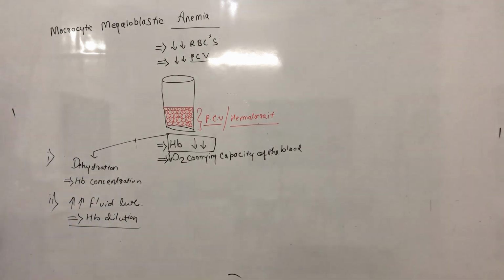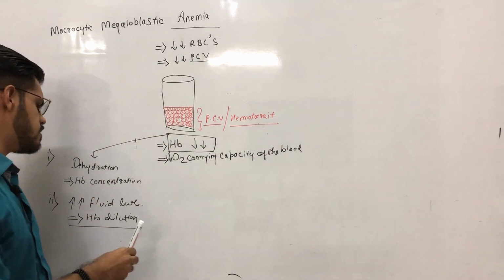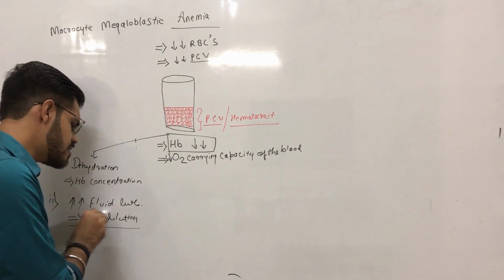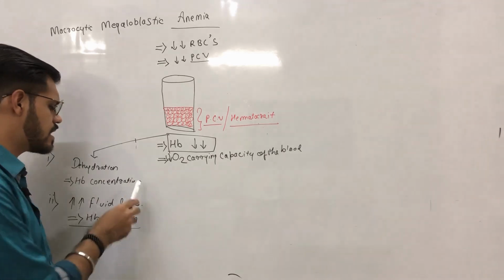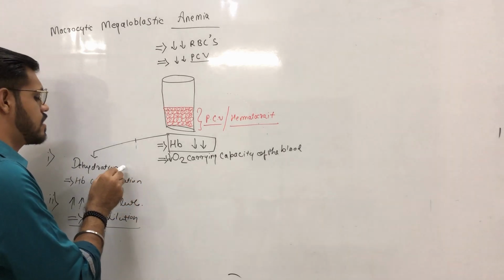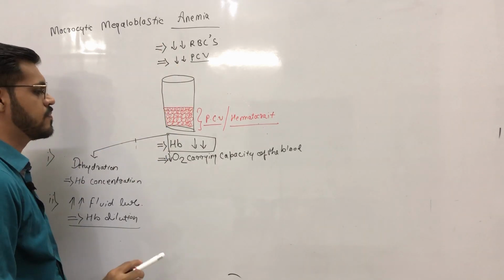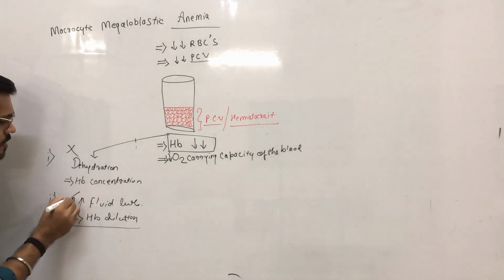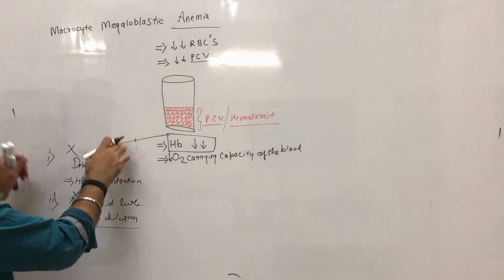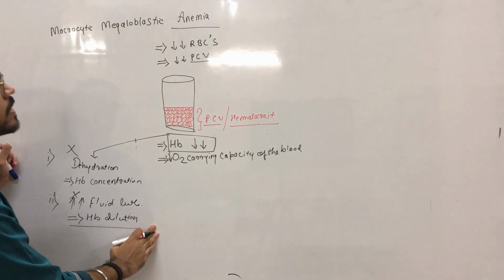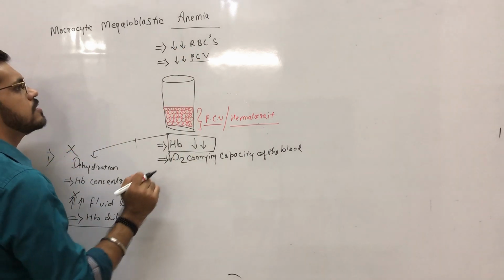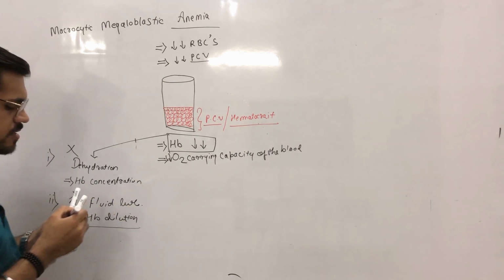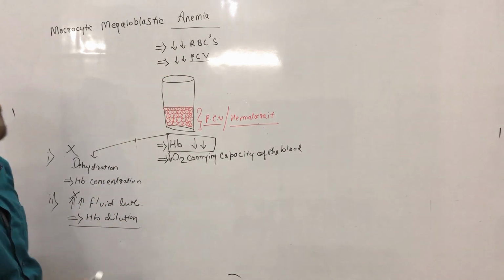So, what I am trying to say here is, when there is dehydration or when there is an increased level of body fluids, we can't say that the condition is a true anemia. For true anemia, both these conditions should be absent. When they are not present and there is a reduced number of RBCs or reduced packed cell volume or reduced hemoglobin content, then we say that this condition is anemia.